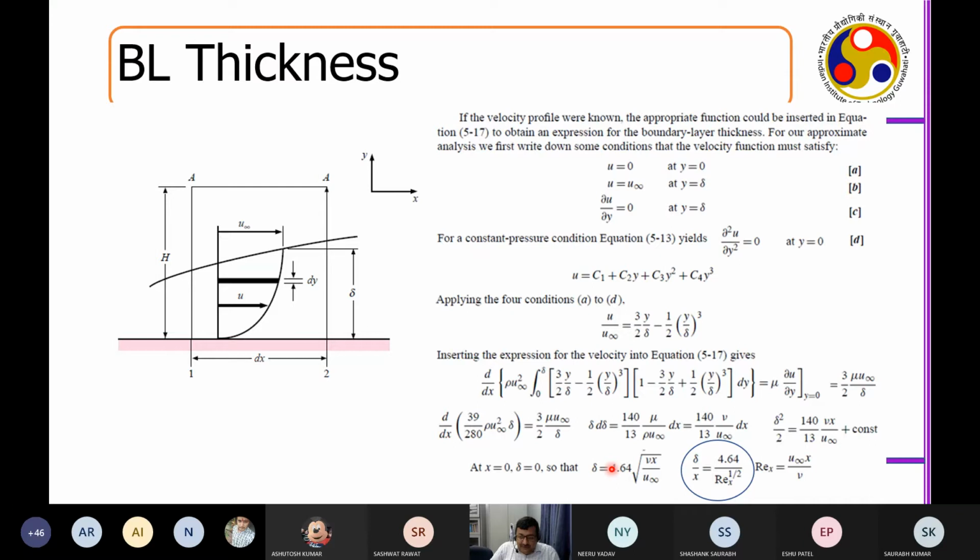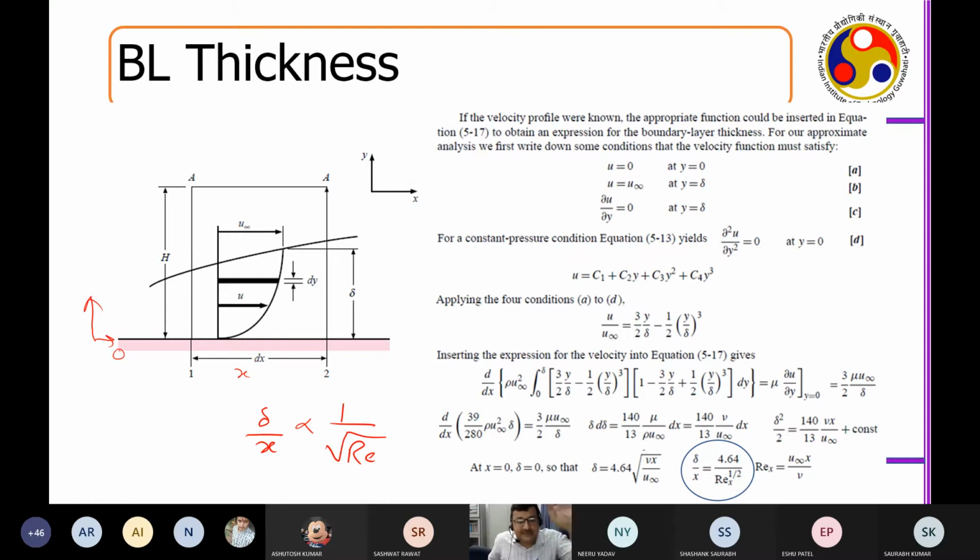So essentially, what is the conclusion we have obtained? If I have a boundary layer that is developing, and x is the length at which, this is the downstream, say if you put an x-axis and y-axis, say this is 0 and this is x, then delta by x is something like 1 by root over of Re, which is something remarkable.